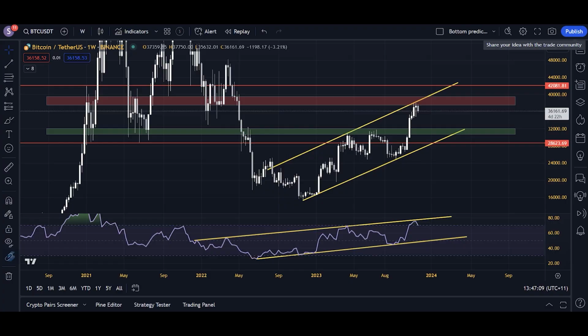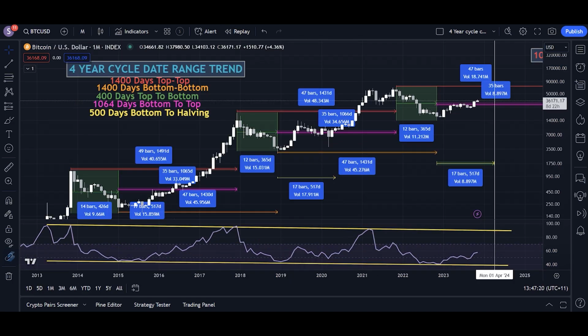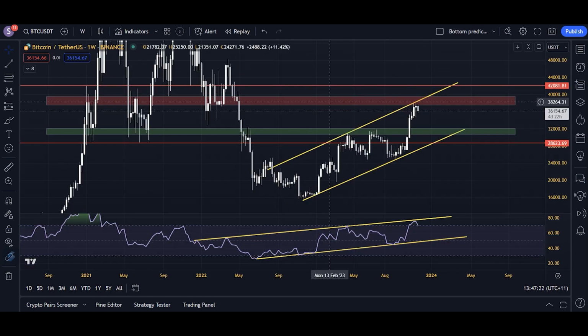Now, in this second segment where I look at longer term, I need to make a distinction. This longer term chart is not a macro chart, so this is just a long to medium term chart, and these two charts here are macro charts. I want to start with the macro charts, then we'll get into this medium to long term chart.